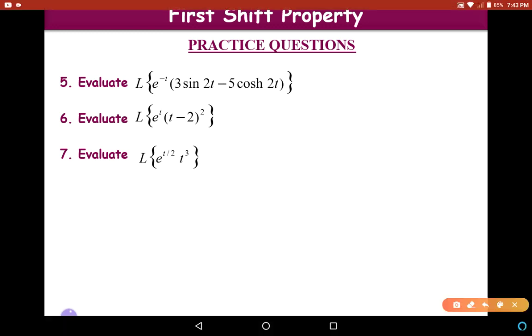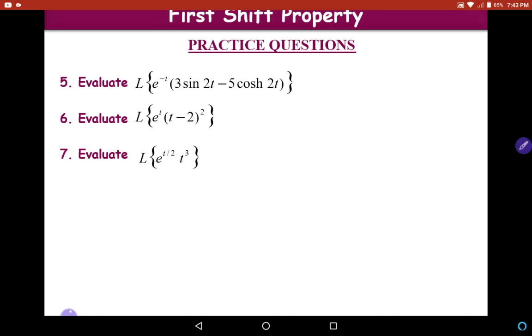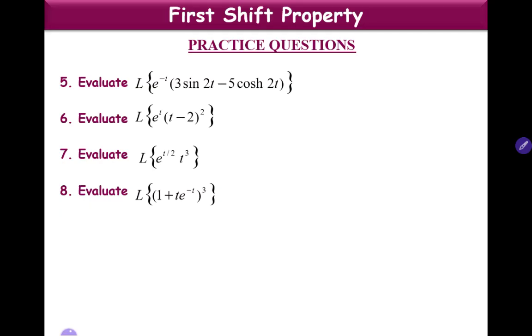Evaluate L of e power t by 2 into t cube. Here, L of e power at, in this case a is equal to 1 by 2. So this becomes L of t cube with s replaced with s minus 1 by 2, because a is 1 by 2 here. Okay, you can easily solve it. Next one is evaluate L of (1 plus t into e power minus t) whole cube. Just expand it with the expansion of (a plus b) whole cube, and then use linear property and then first shift property.